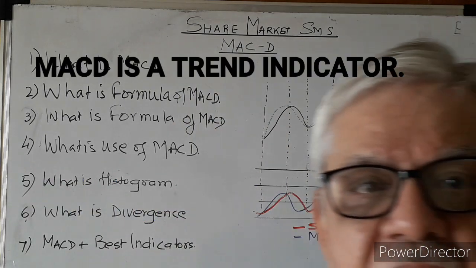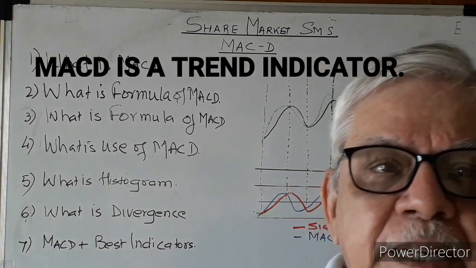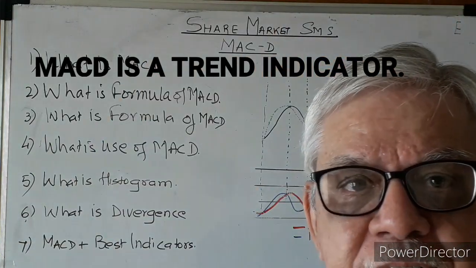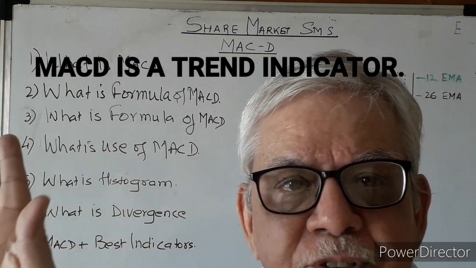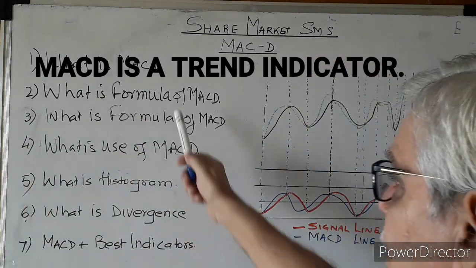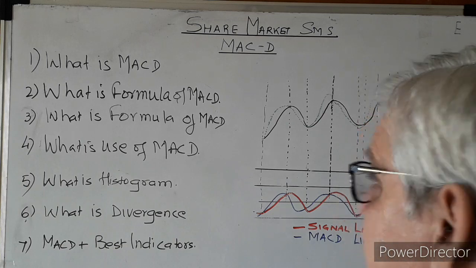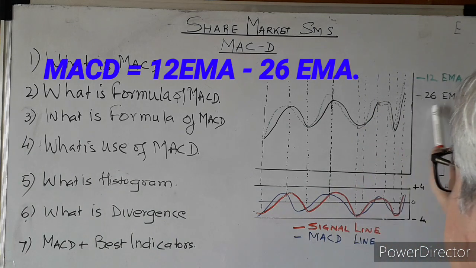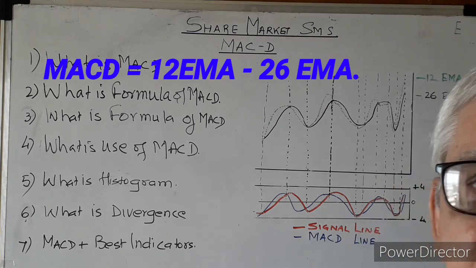MACD is a trend indicator. Trend indicator means that when the market goes up, when momentum is up, it works. When the momentum is down, it works. In a flat market, it does not work. What is the formula of MACD? MACD is the 12-day EMA of a security minus the 26-day EMA of a security.